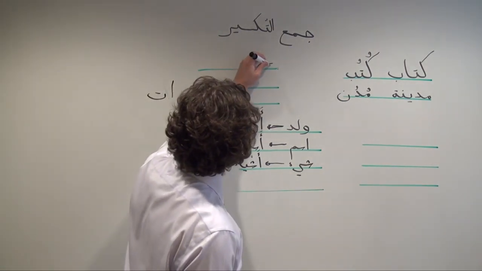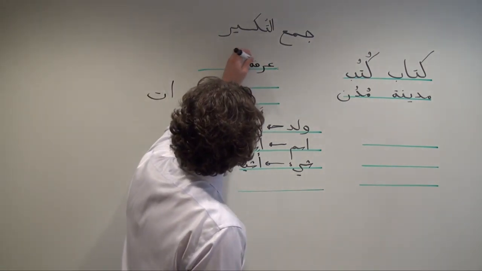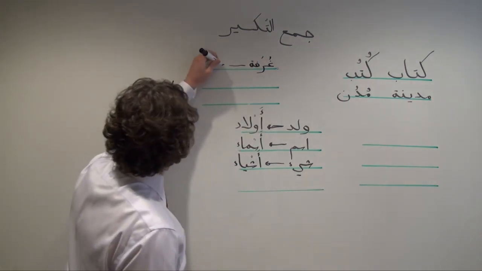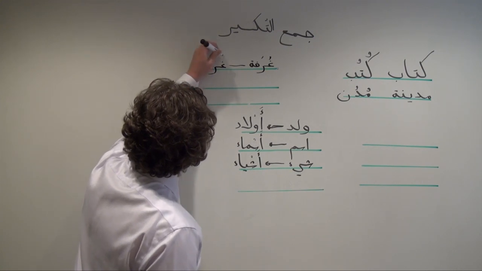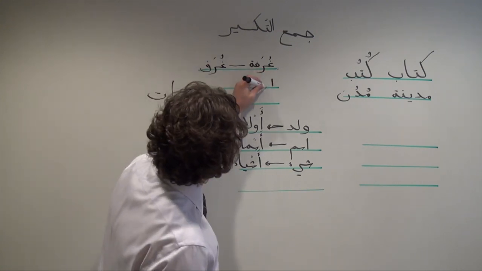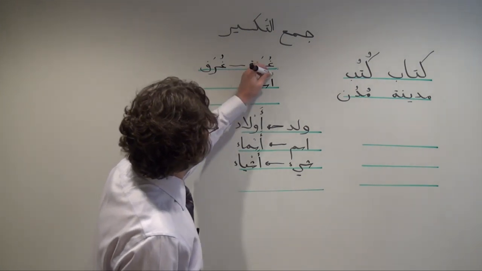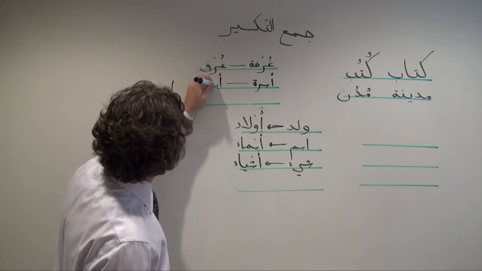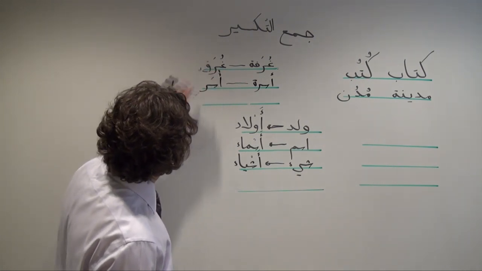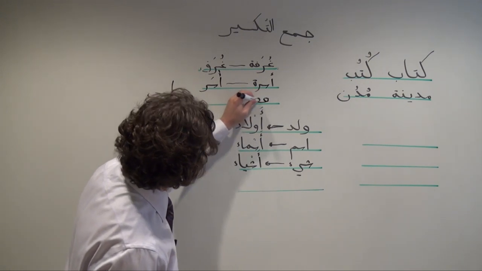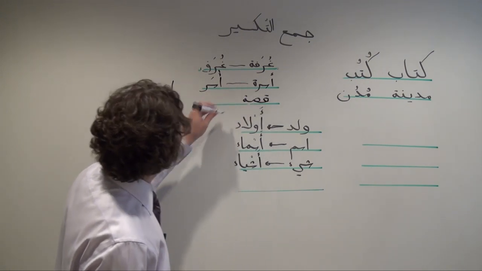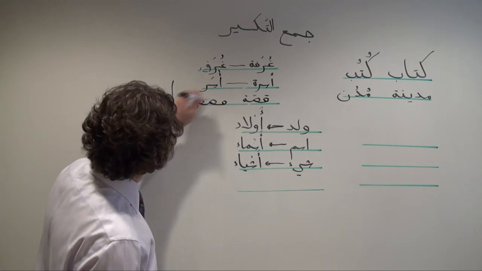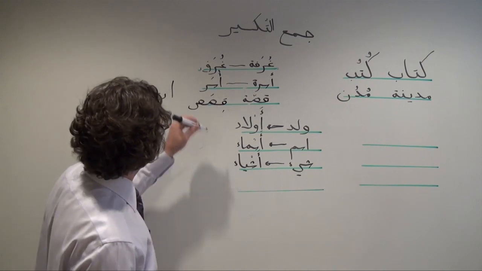Sometimes we have words like ghurfa, which turns into ghuraf, or usra, which turns into usar, or qissa, which turns into qisas.